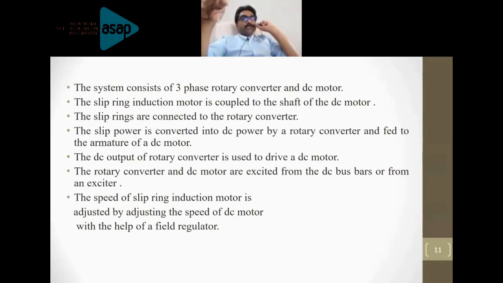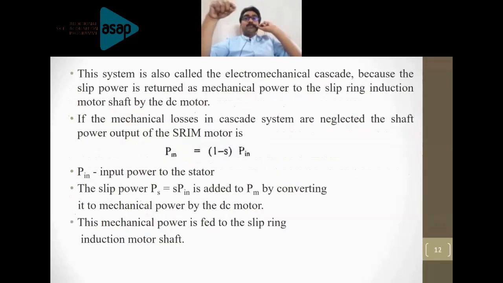So with respect to the speed control, the power will be extracted from there and given to the rotary converter. The rotary converter is converting the power that is fed to the DC. Now it will increase the torque actually. So by adding the DC motor and mechanically coupling it to the slip ring induction motor, it will help to increase the torque. In addition to that, the speed of the DC motor can be controlled by varying the field resistance which is connected to it. This is how the conventional Kramer system works as the slip power recovery system.